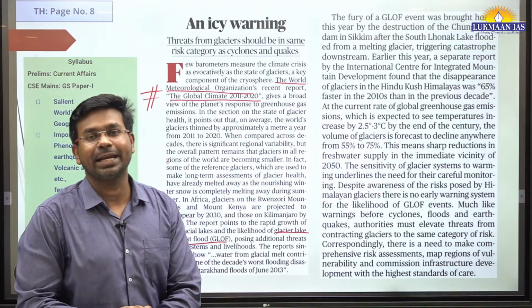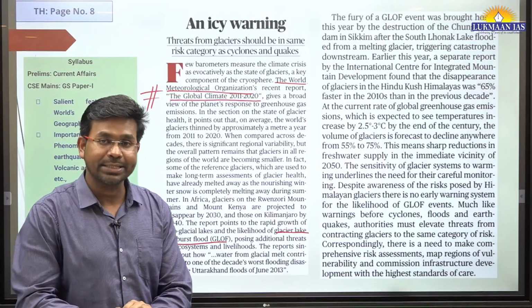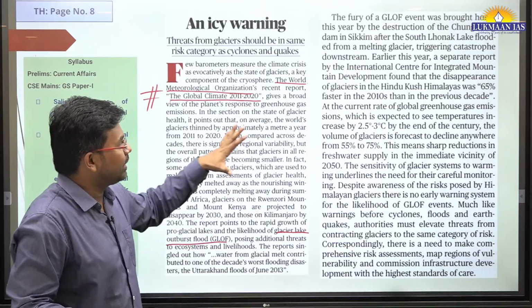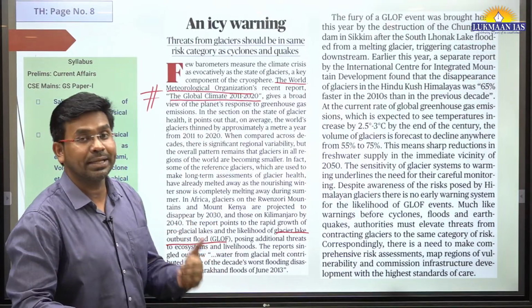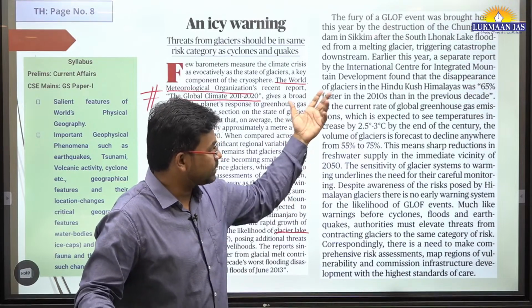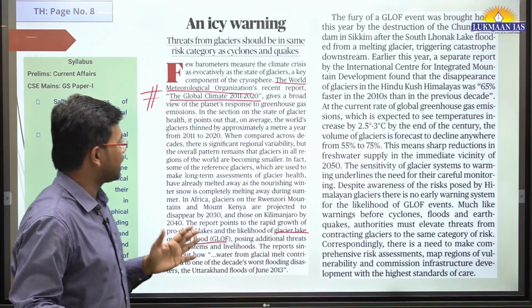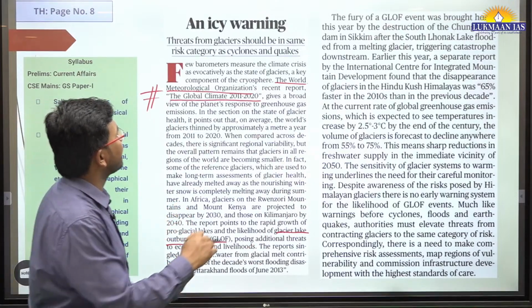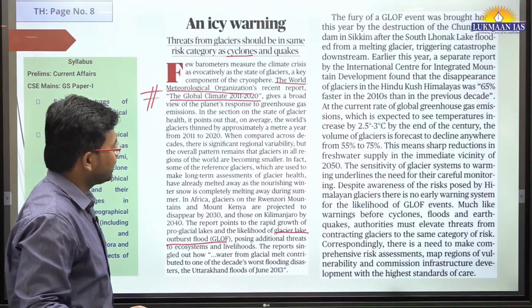So it is the right time that we should consider the retreating glacier as a threat, as a hazard to the environment. Retreating glaciers should be given as much importance as is given to other natural hazards, be it tsunami, cyclone, or earthquakes.